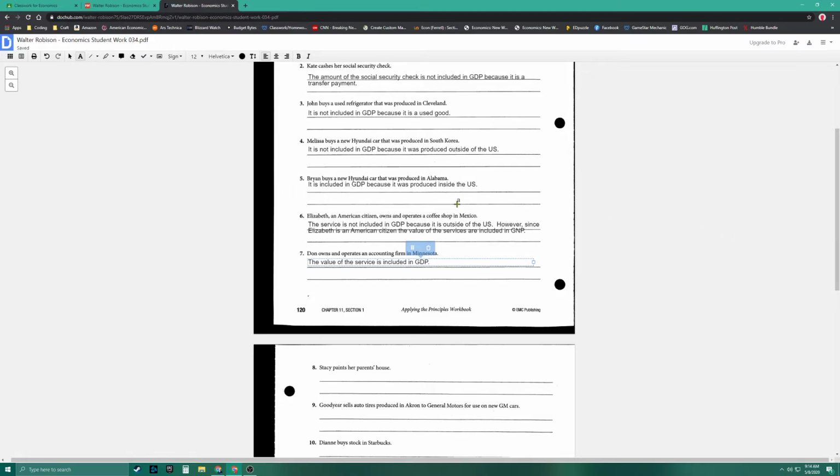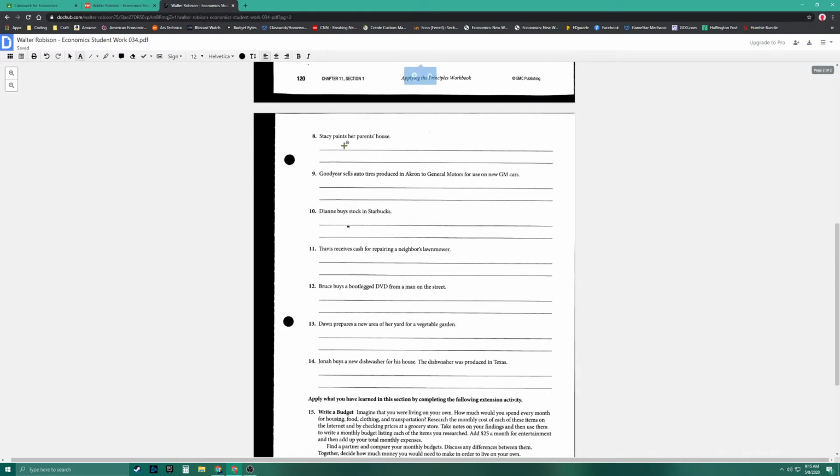So we have to think about it this way. All right. So here's Stacy. She's going to paint her house. So as long as there are receipts, meaning she doesn't pay cash for paint, or buy used paint, if she's buying new paint, then it will be included. If she uses cash, or she purchases the paint in some manner which doesn't net a receipt, then we would include it.